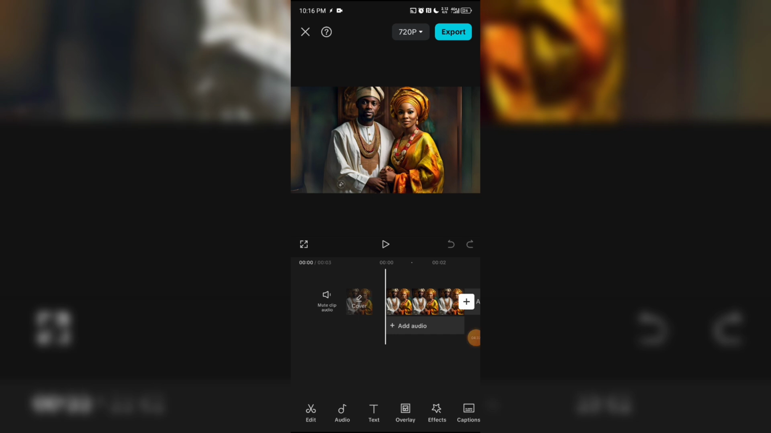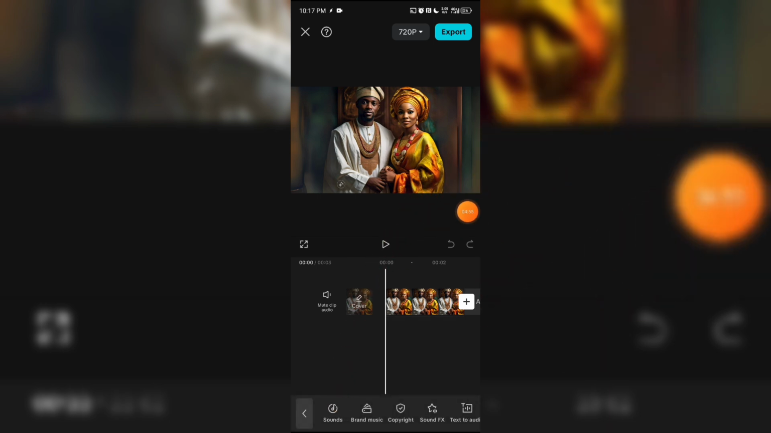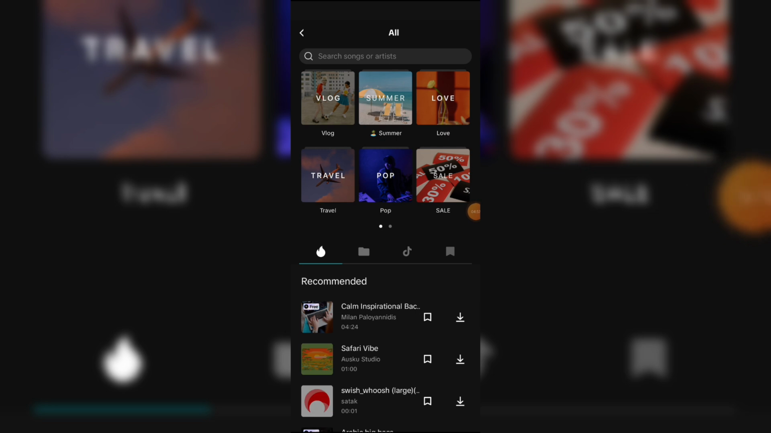So I'm going to assume that you have generated an audio using a text to speech platform. Now the next thing is for you to add an audio to your video. A video is expected to have an audio. That is why this button is already here. So the next thing you want to do is click on add audio, then you click on sounds. Once you click on sounds, it should bring you here.